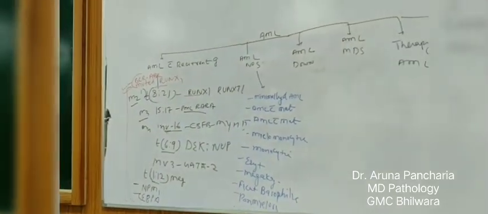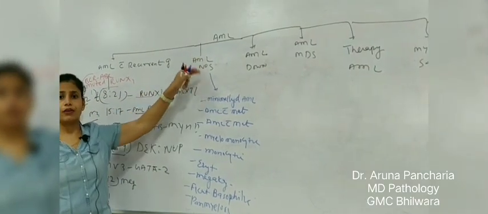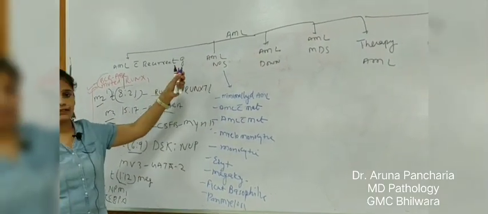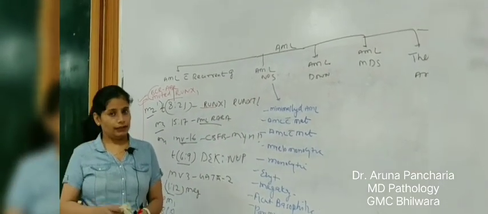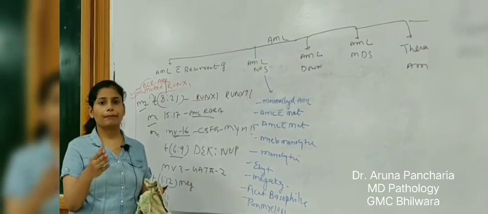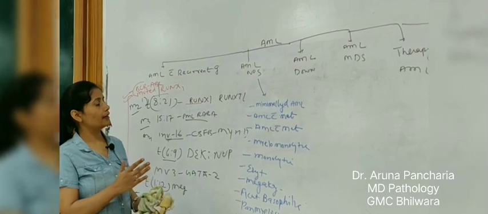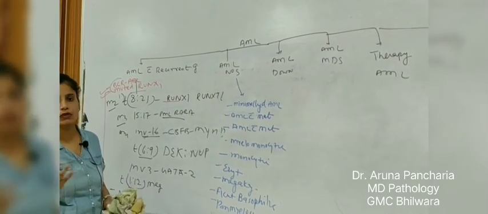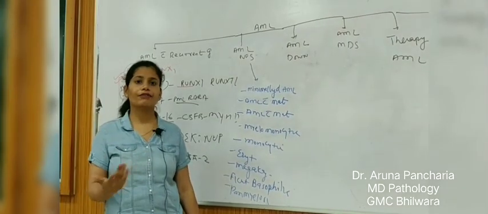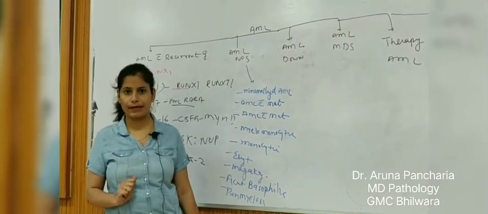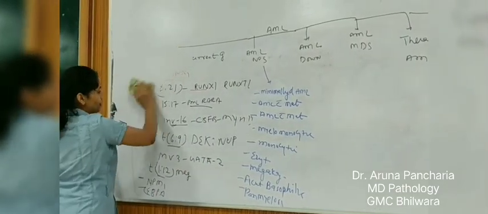Now coming to the next one, this is the fifth category of the AML. Now this is the fifth category of the myeloproliferative neoplasm. The sixth one being, I already covered the MDS, AML. Then only ambiguous lineage is there. Ambiguous means biphenotypic, mixed phenotypic leukemia. So this is all about the myeloid neoplasm.